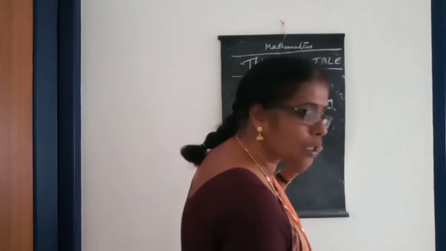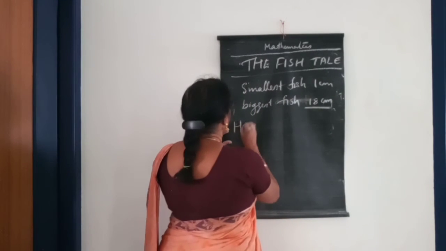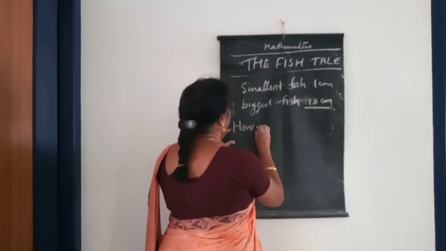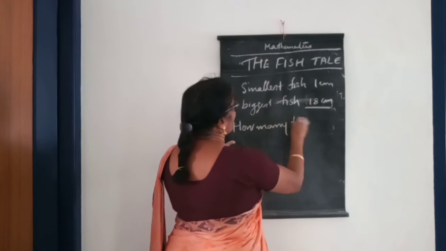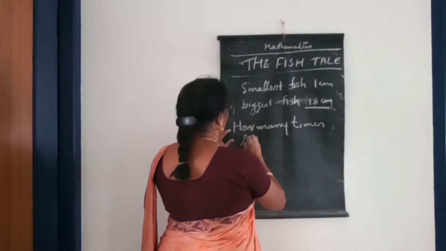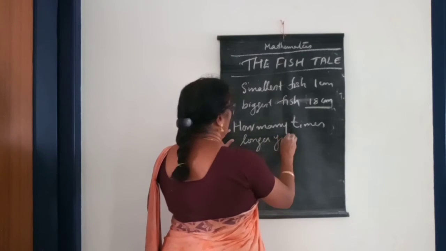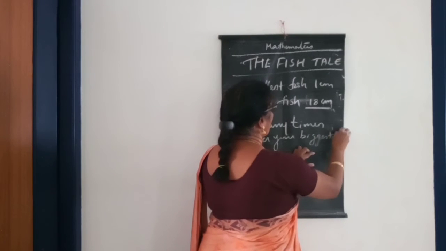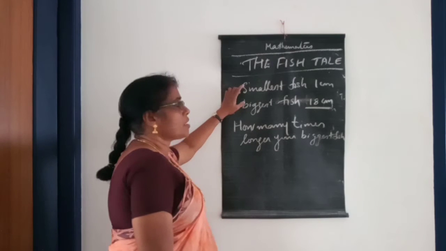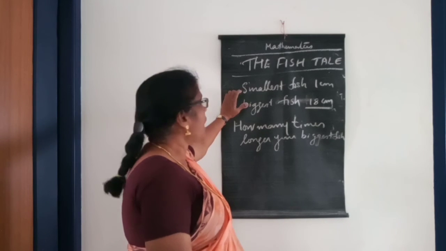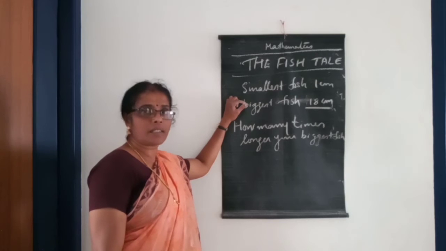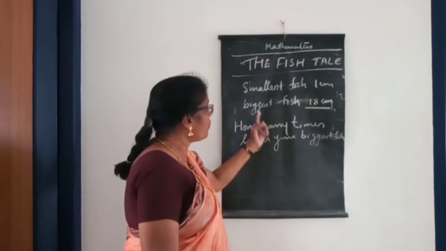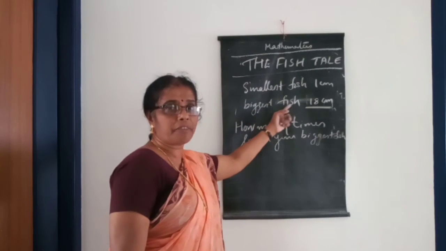Then how many times longer is your bigger fish? The question is, if the smallest fish is 1 centimeter and the biggest fish you imagine is 18 centimeter, how many times longer is your bigger fish?